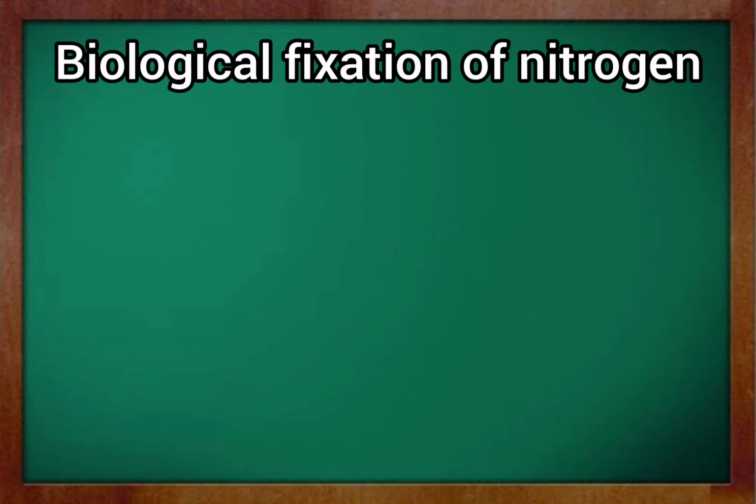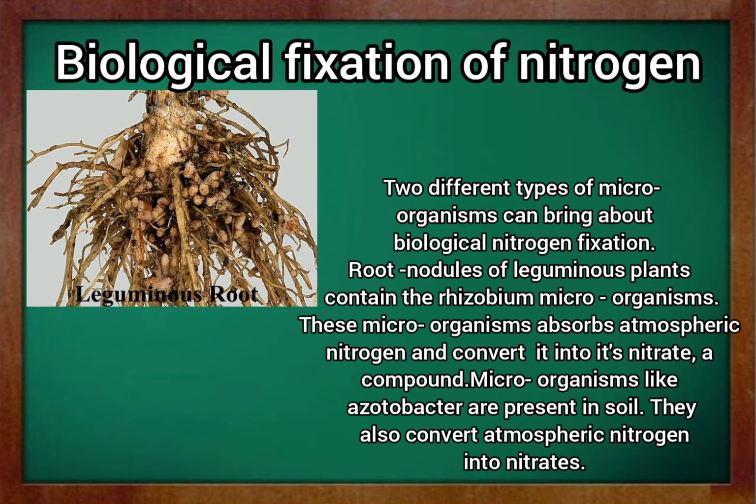So, let's study biological fixation of nitrogen. Two different types of microorganisms can bring about biological nitrogen fixation. Root nodules of leguminous plants contain the Rhizobium microorganisms. These microorganisms absorb atmospheric nitrogen and convert it into nitrate, which is a compound. Microorganisms like Azotobacter are present in soil. They also convert atmospheric nitrogen into nitrates.